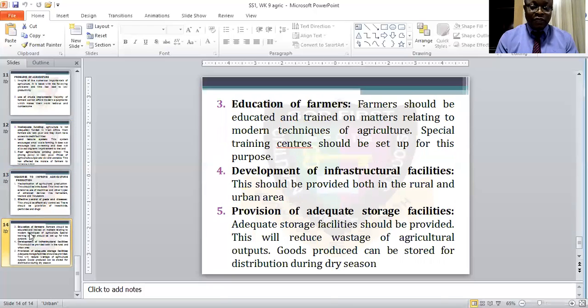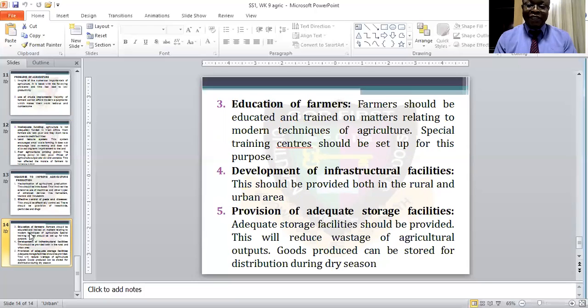Then the education of farmers. Farmers should be well educated, and they should be trained on matters relating to the modern techniques of agriculture. So they should provide training centers.